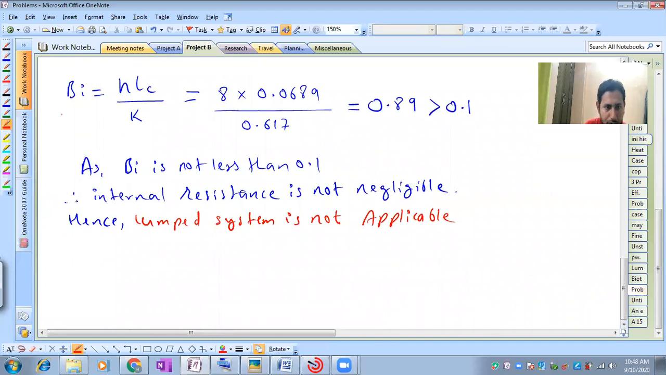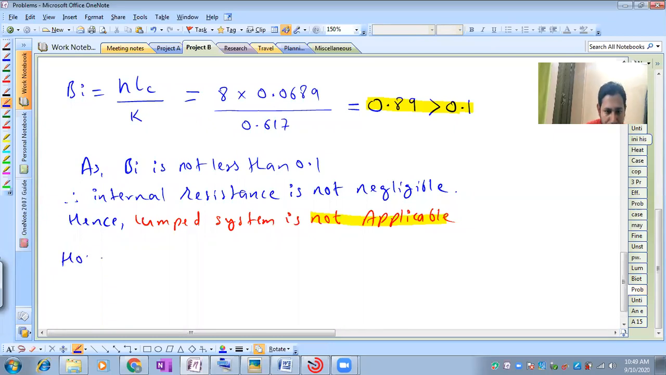Yes, sir. So this is the very important part that you have to understand. Not applicable. Why? Because your Biot number is greater than 0.1. Whenever we have a problem where we find that the Biot number is greater than 0.1, internal resistance is not negligible. For a lump system, internal resistance has to be negligible. For such a condition, you have to write a statement that it is not applicable. If it is not applicable, it means you cannot use a lump system. Hence, the lump system is not applicable.